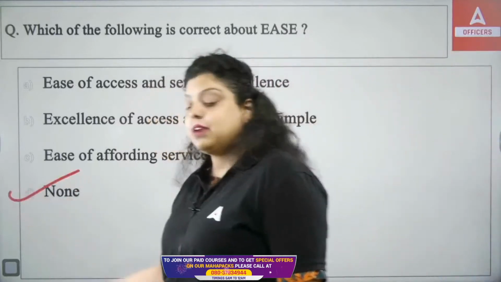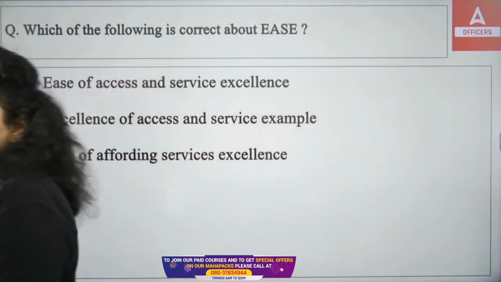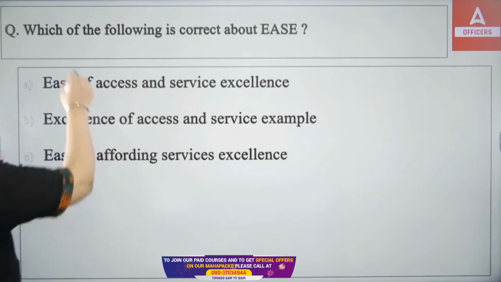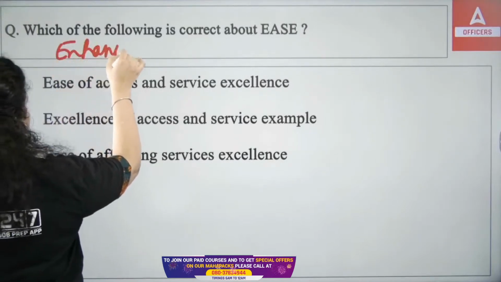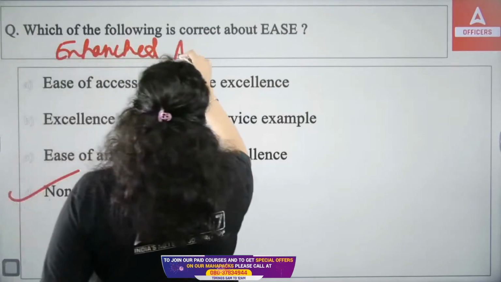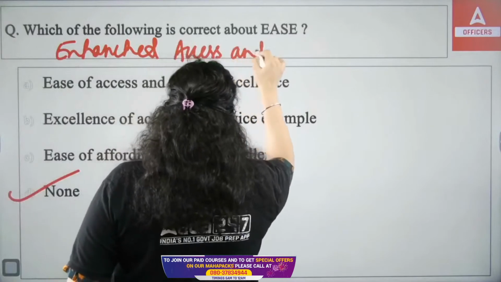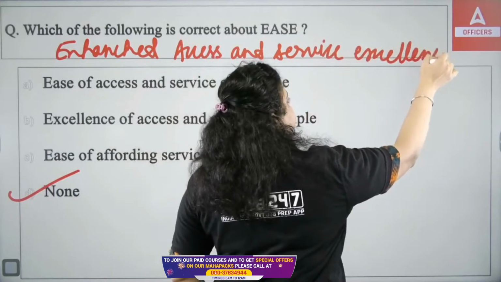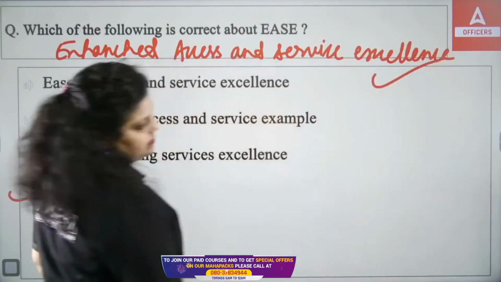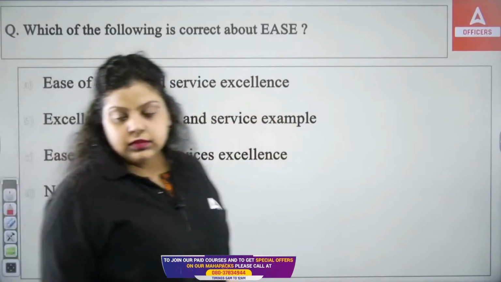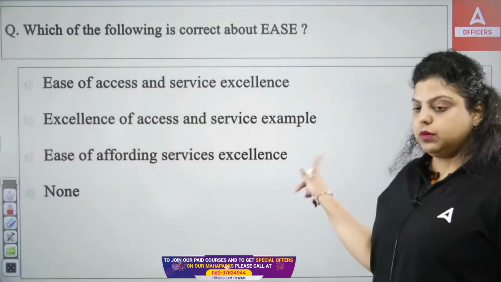The right full form of EASE is simply Enhanced Access and Service Excellence. This is the right full form of EASE. So the right answer will be none of the above here.